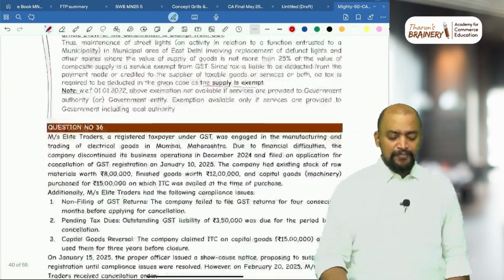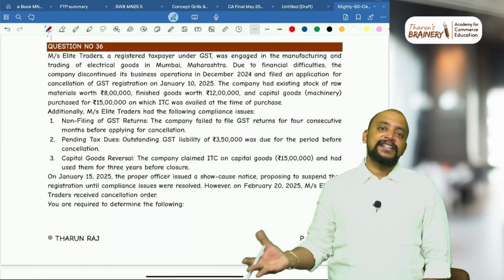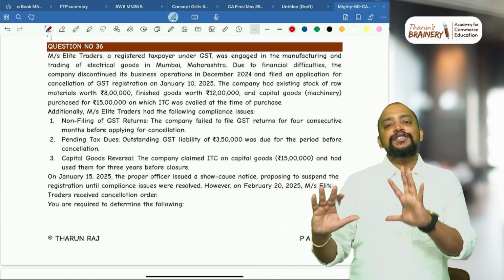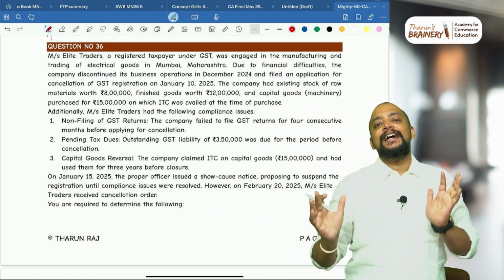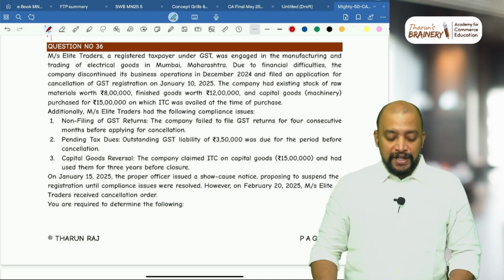Got it? This is like revision of entire subject. In this 50 questions, I have merged all the chapters. So if you are doing these 50 questions, you will get the coverage of the entire syllabus. That is the idea behind it. Okay, look into question number 36.